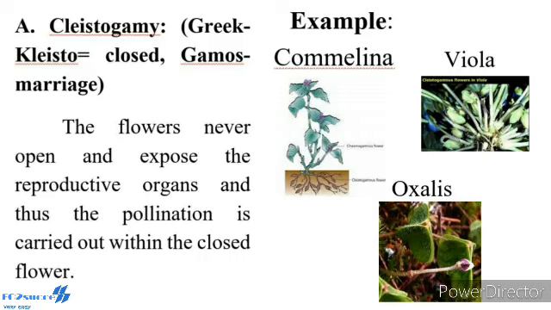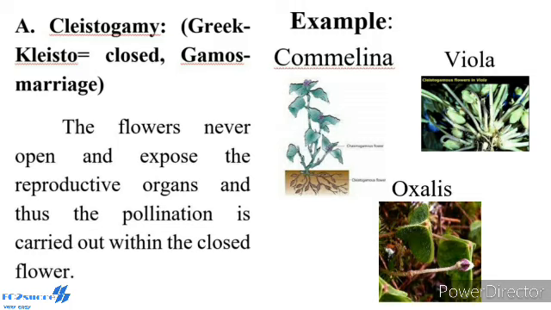In cleistogamy, the Greek word cleisto means closed, gamos means marriage. Flowers never open and expose the reproductive organs, and thus the pollination is carried out within the closed flower. Example, Commelina plant. Commelina bengalensis.